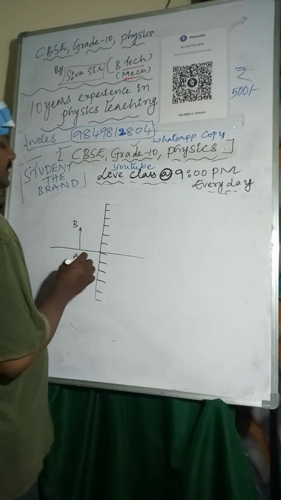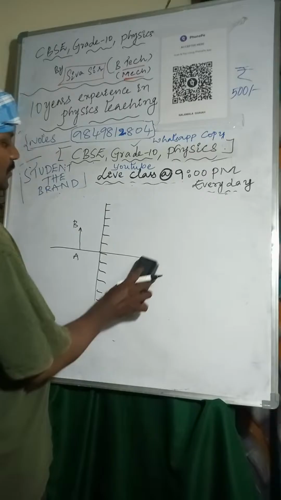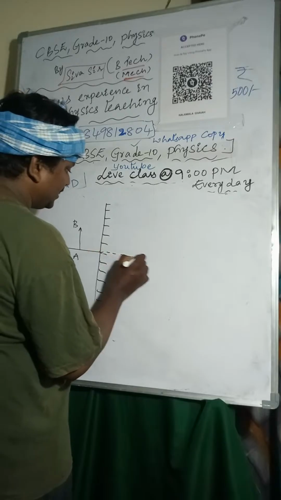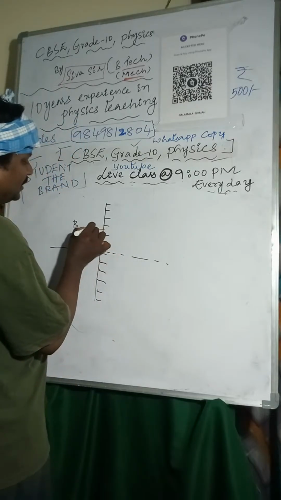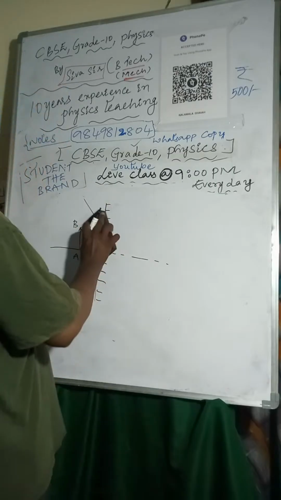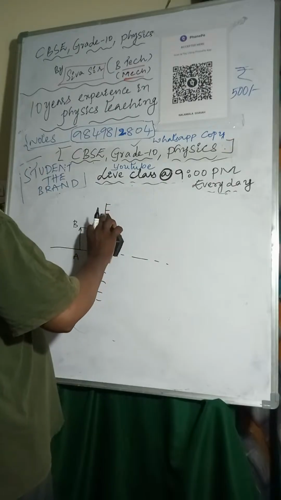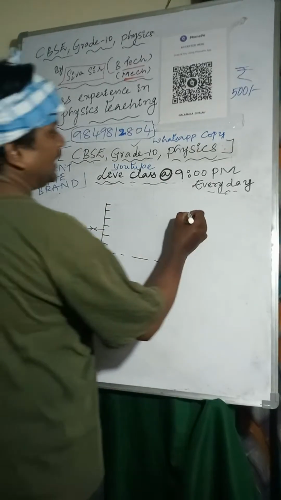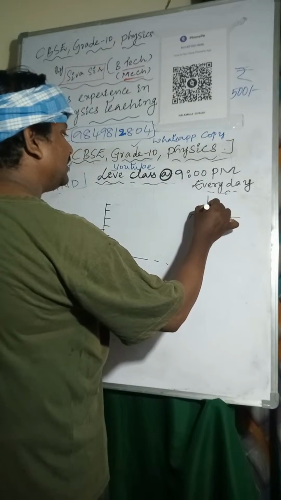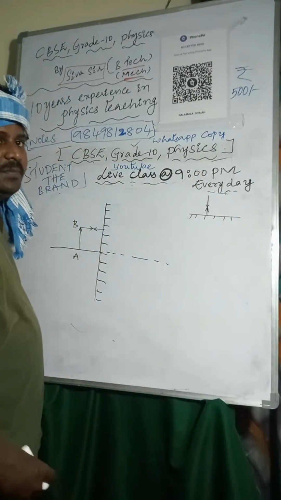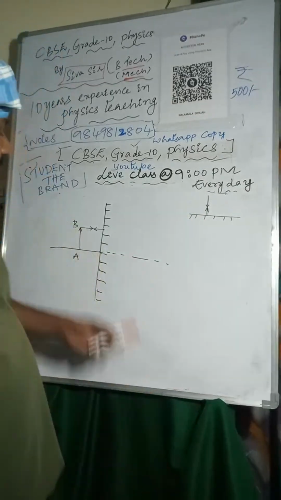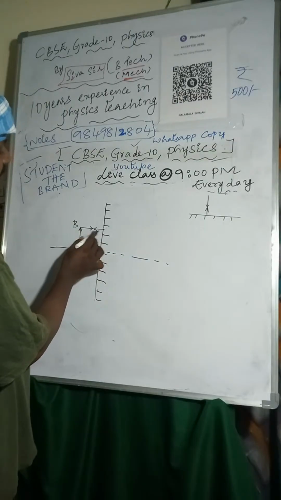How many light rays are required to form the image of the object? A minimum of 2 light rays is required, so I am considering 2. One light ray I am taking like this, and it passes along the normal line. If a light ray passes along the normal line, it reflects back along the same path, retracing its original path. Same thing here also.